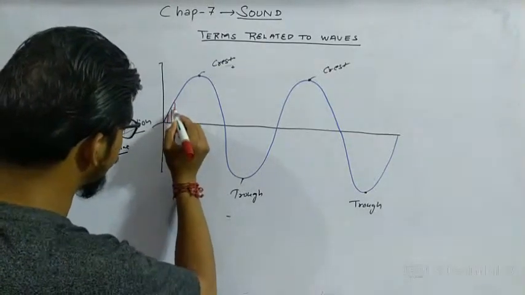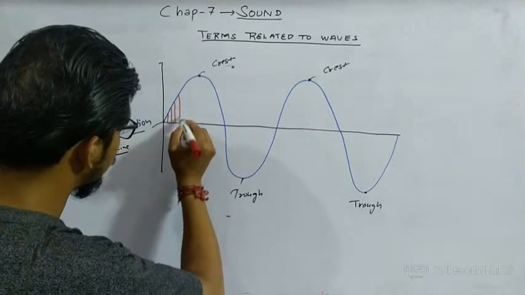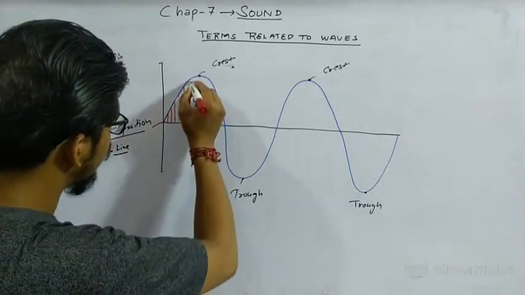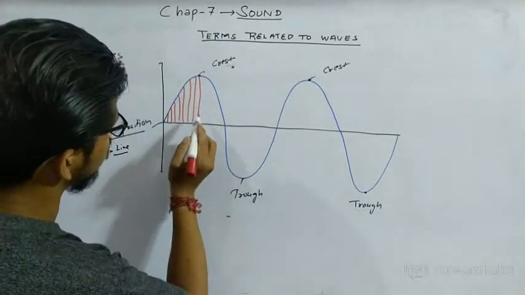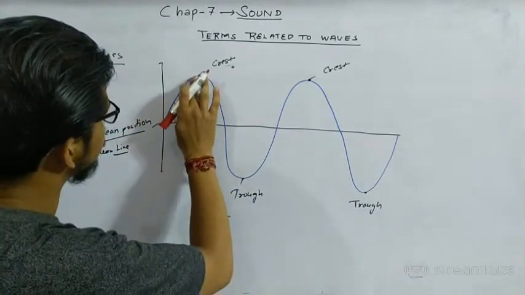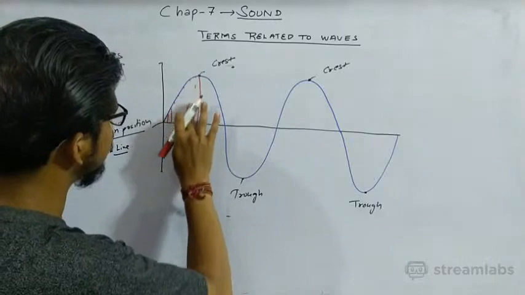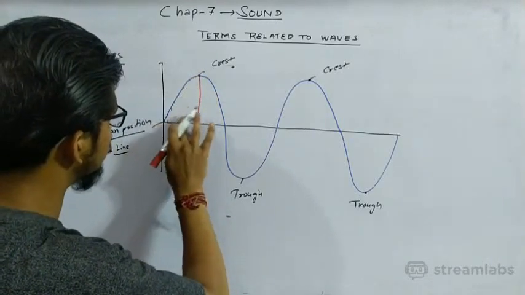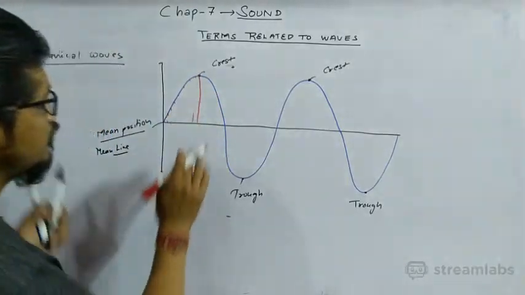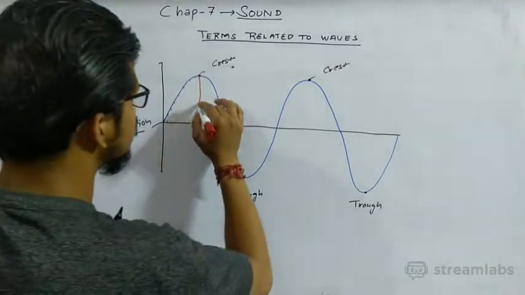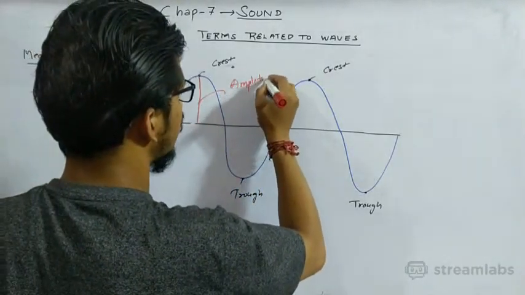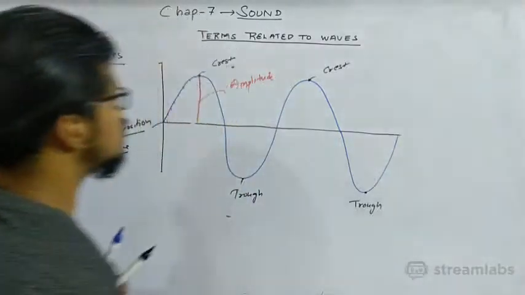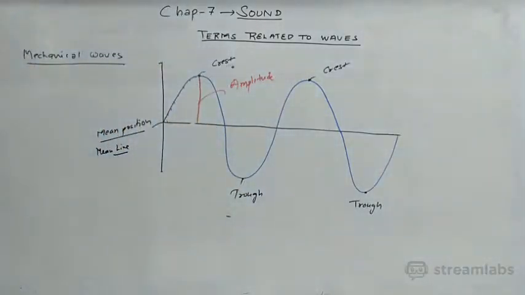Okay, and if I measure the distance between the zero line and this wave, this is a maximum distance. This distance is known as the maximum distance, and the maximum distance is known as amplitude.